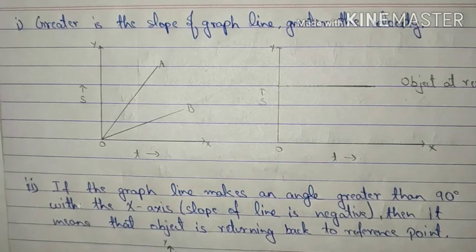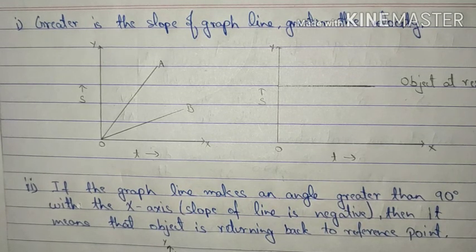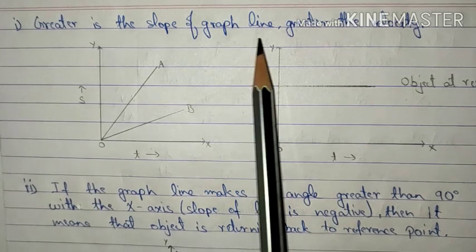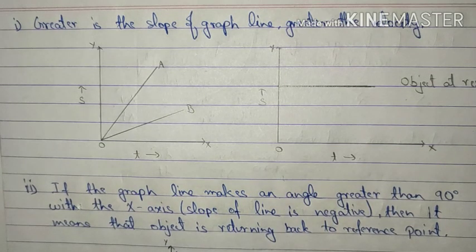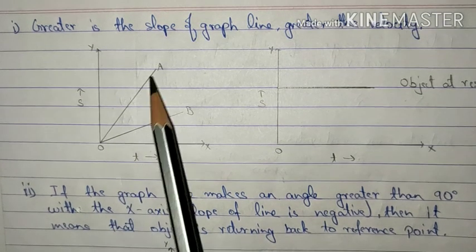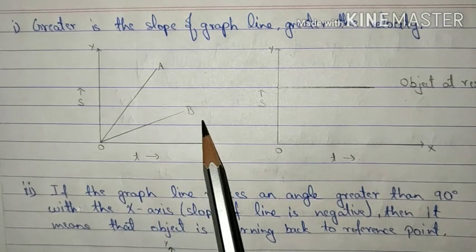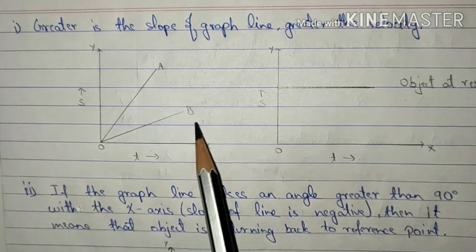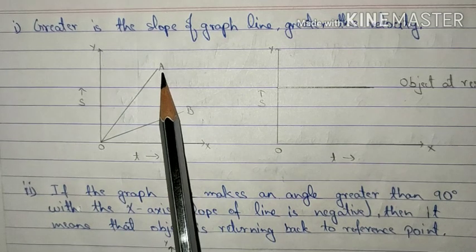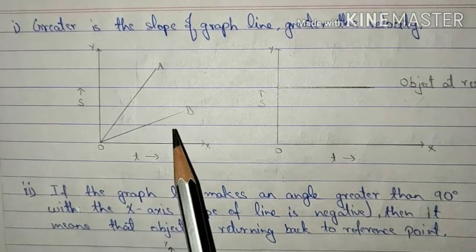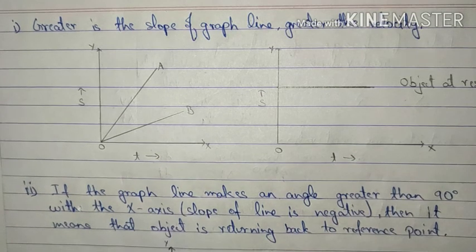Please note some of the things with respect to time displacement graphs. Greater is the slope of the graph line, greater is the velocity. Now, as you can observe over here, the slope of line A is more than the slope of line B. That means the velocity in case of A will be higher than the velocity in case of B.